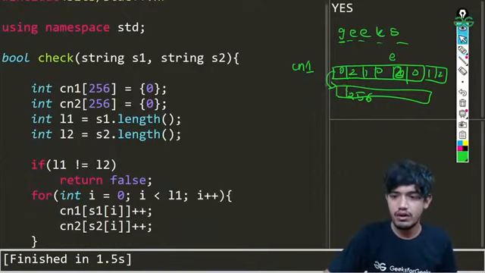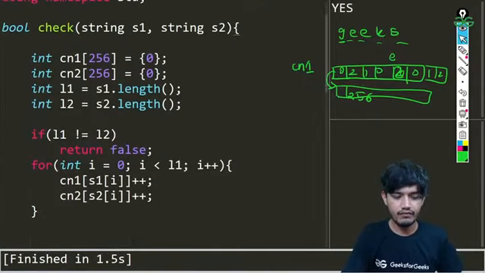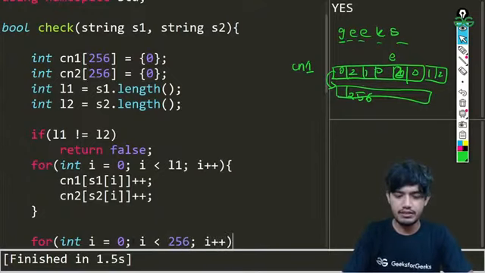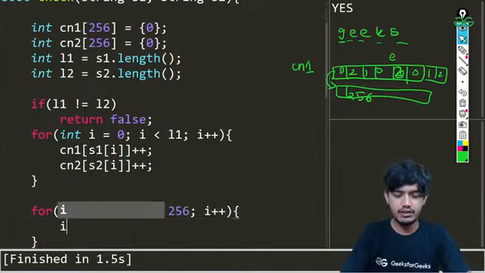Can you guess from where to where the for loop will run? So we will be writing int i equals 0, running up to 256, i plus plus.